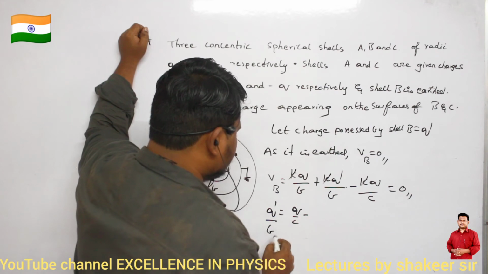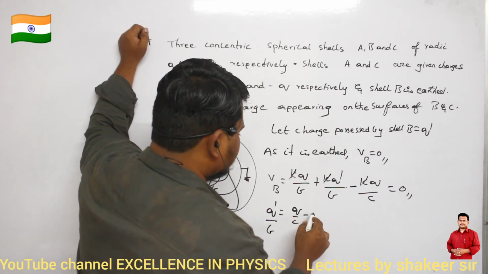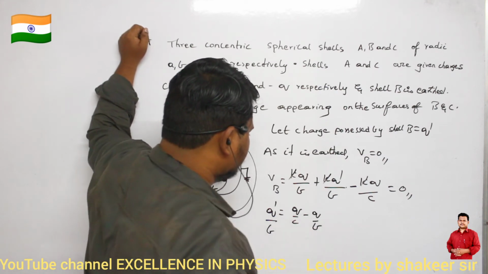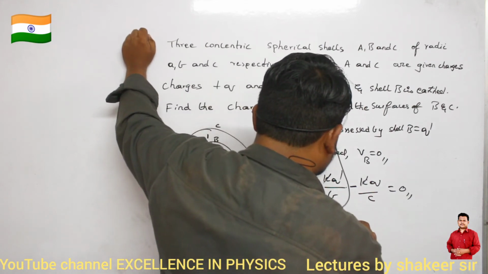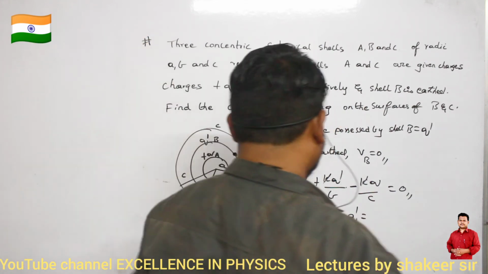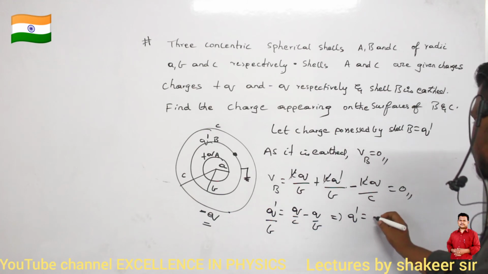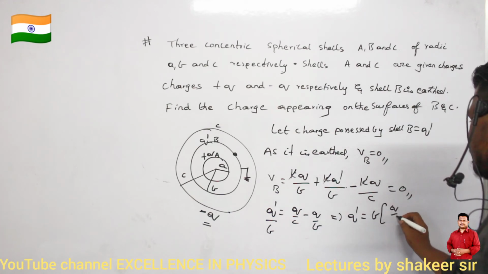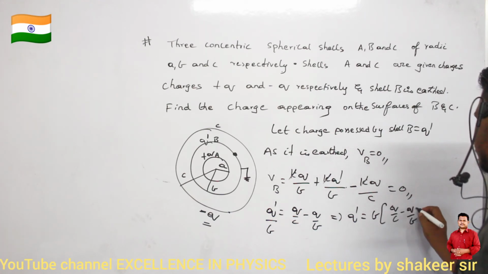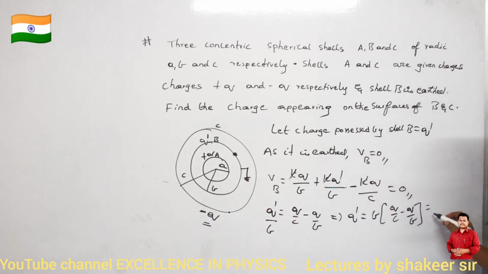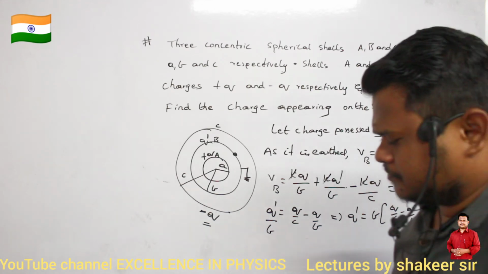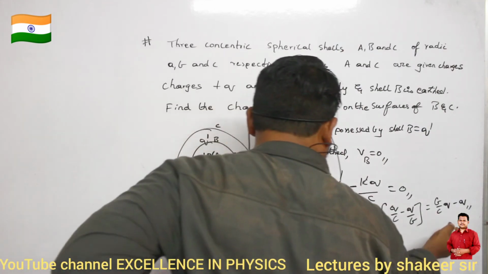Q dash by B is equal to q by C minus q by B. That's all. So, the q dash value will be B into (q by C minus q by B). If I simplify this, it is (B by C)Q minus Q. This is the amount of charge which is present on shell B.